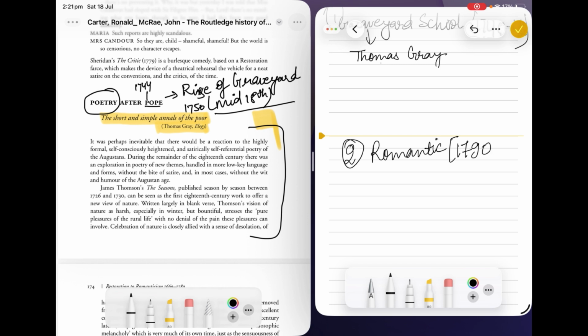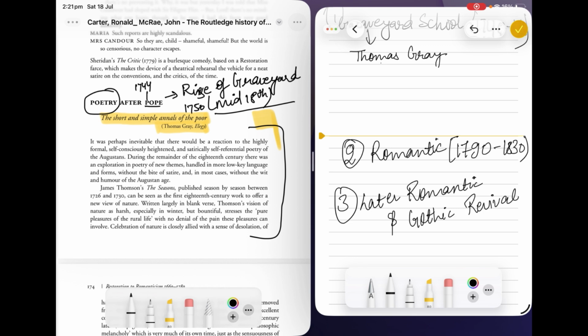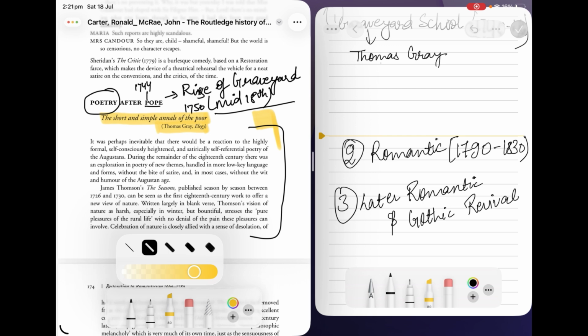1790s, after the Industrial Revolution, we have seen the rise of the Romantic era. And the third section will be the later Romantics, or you can say Gothic. So in this section the whole part will be divided, and Gothic revival. So this chapter will be covering these whole three sections. So what do these lines say?